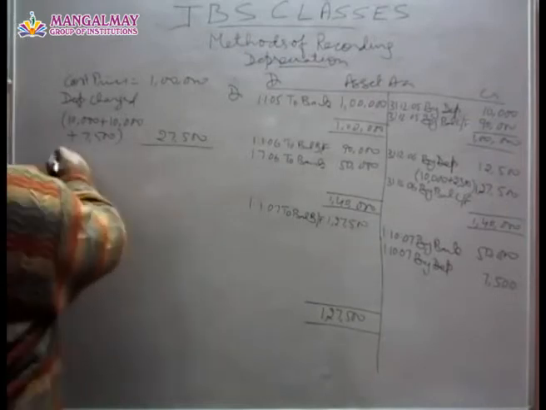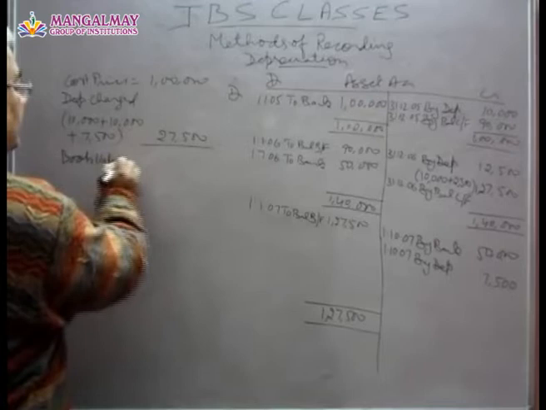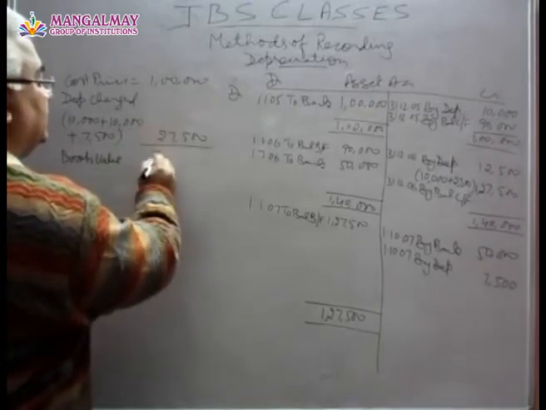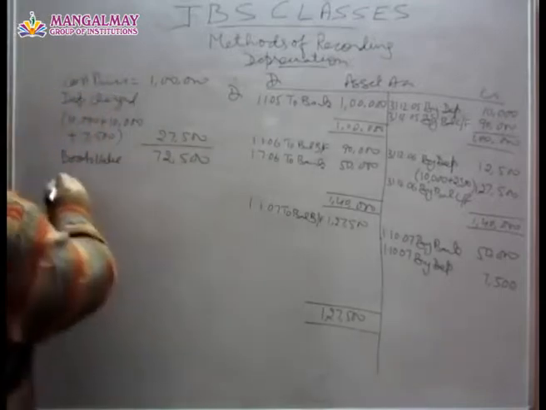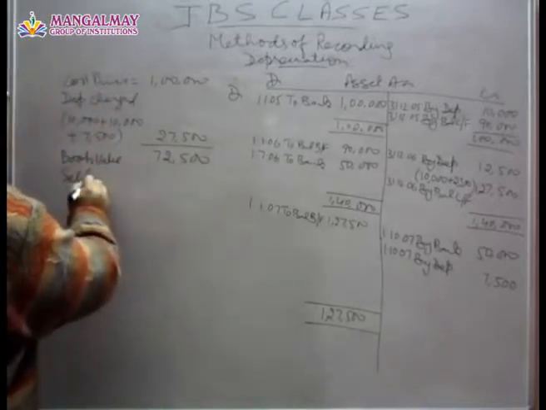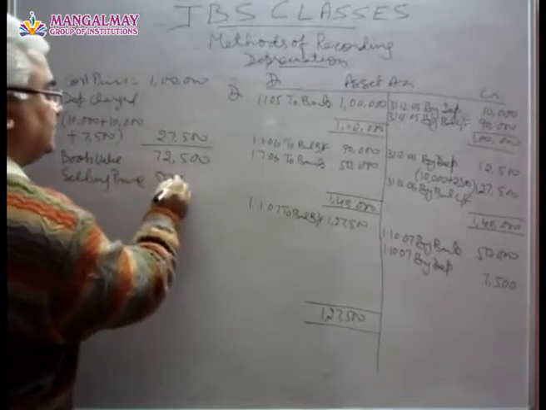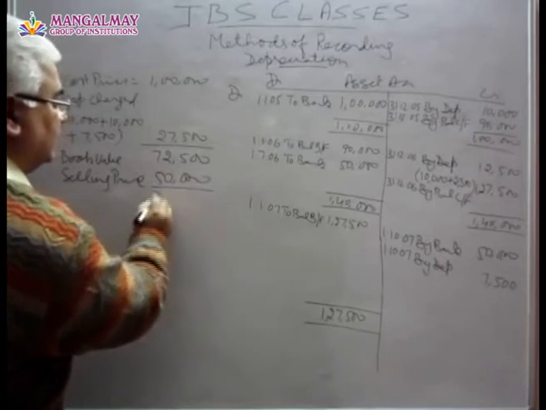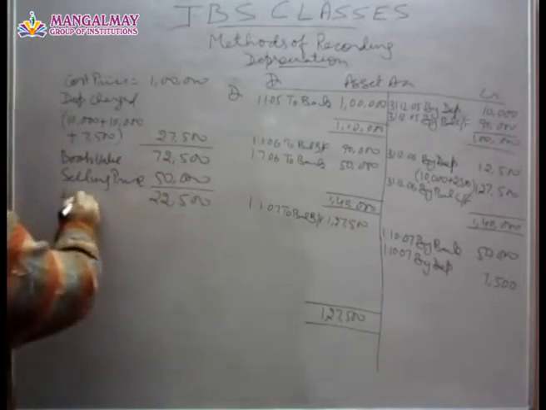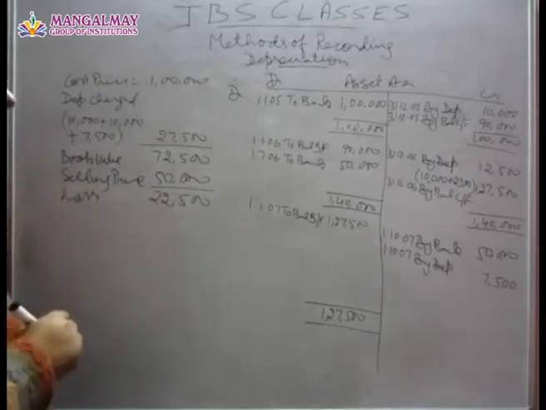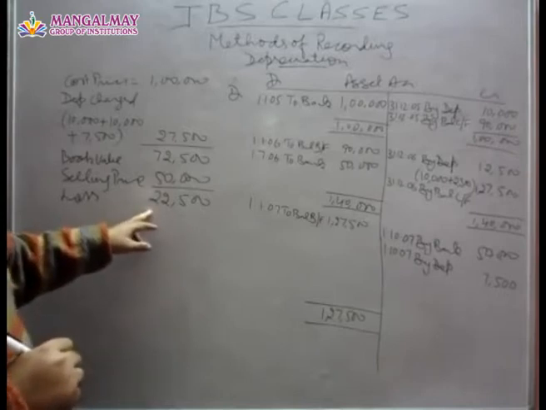Now the book value is how much? 72,500. And if we sell it for 50,000, then we incur a loss of 22,500. Now this loss of 22,500 is to be booked to profit and loss account.